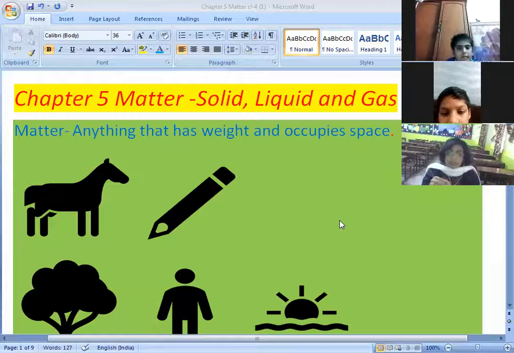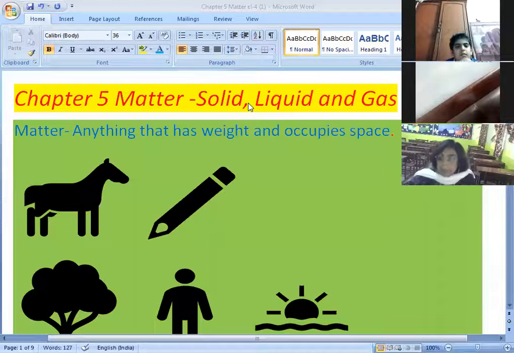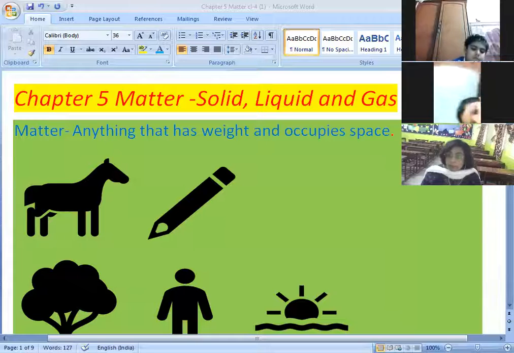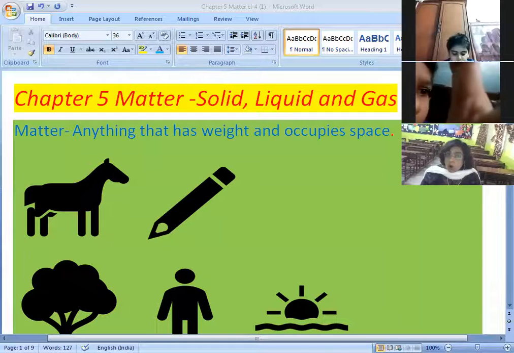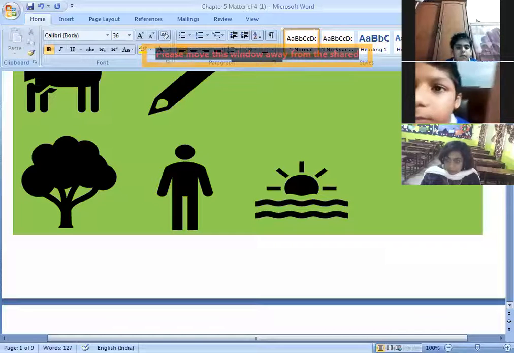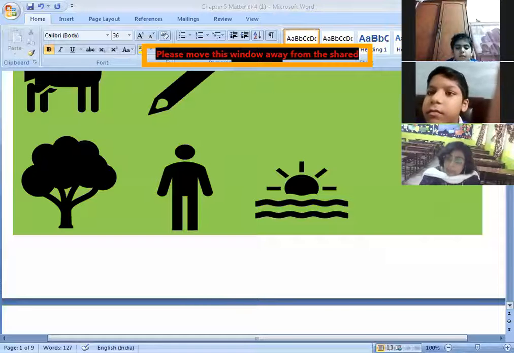Right? Now see, matter exists in three forms. You have seen the examples of solid. You have seen the example of liquid like water. You have seen the example of air inside the balloon. These are all matter. Here in this picture, you can see this horse, this pen, this tree, this man, this sun. They're all matter. Why do we call them matter? Because they all are having weight and occupy space. So they are matter.